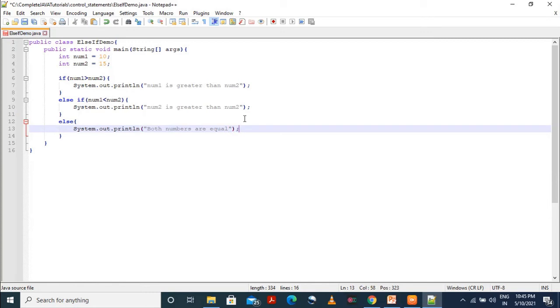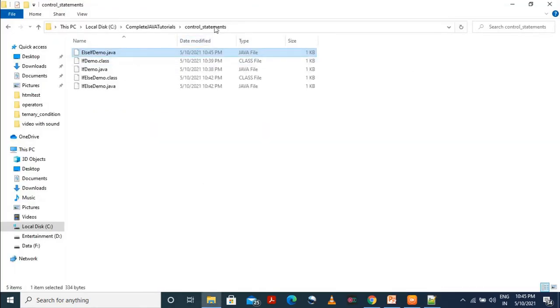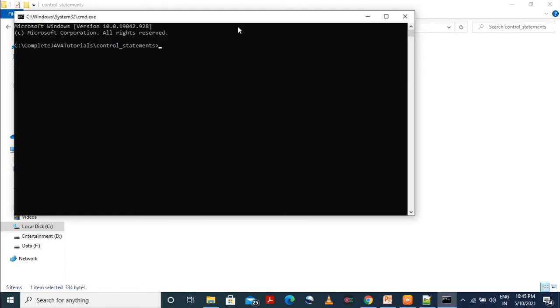Equal, so semicolon. Okay, so now we will try to run this program. Go to our directory again, type cmd. So compile the file, javac and file name. ElseIfDemo.java is our file name. So it has compiled. Now we will run it. Java ElseIfDemo, because the class name is also the same. Num2 is greater than num1.